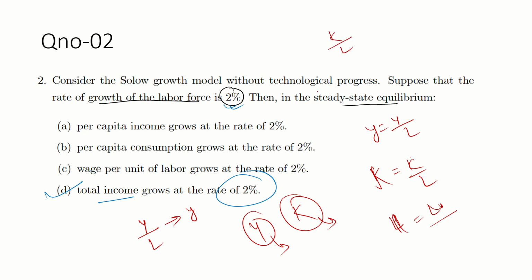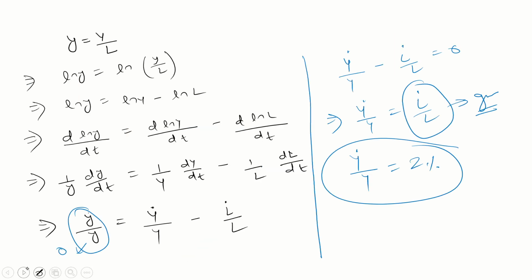Similarly, what is capital per worker? Capital per worker, according to Solow, is written as small k. Small k indicates capital per worker, and small y is output per worker. So guys, small y is equal to capital Y by L. Taking log on both sides and taking the time derivative, dy by dt is how y is changing over time, divided by y. So this is the growth rate, the total growth rate.